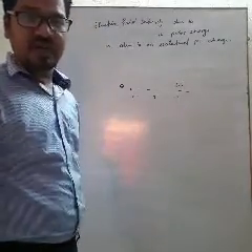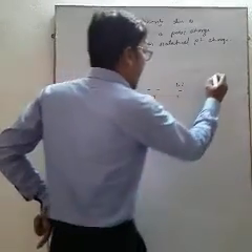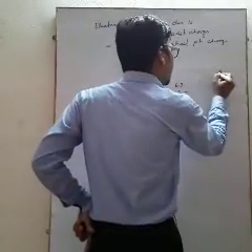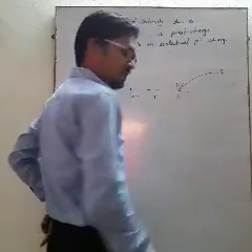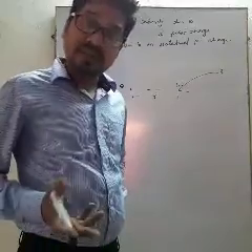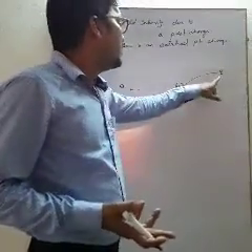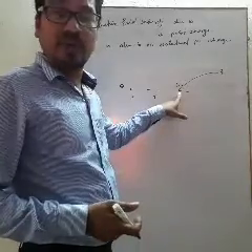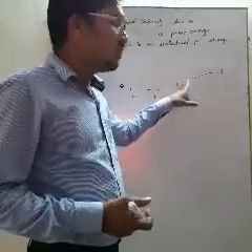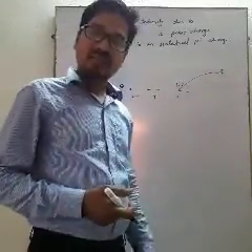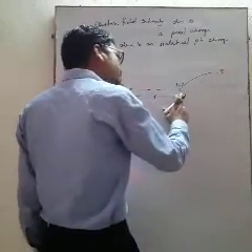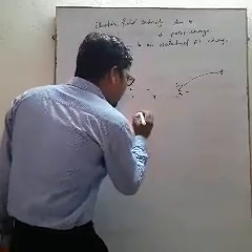Then according to the definition, we have to take another foreign charge particle, let it be small q, and it will be placed at that point. Then we have to examine what is the force applied on this foreign charge particle when it is placed at this point. Then the electric field intensity will be that force divided by this charge, that means the force per unit charge. So if this charge particle is placed at this point, then what is the force?